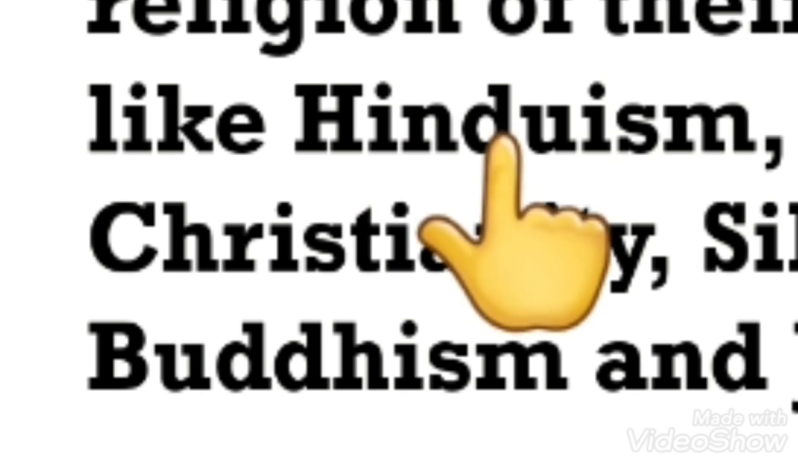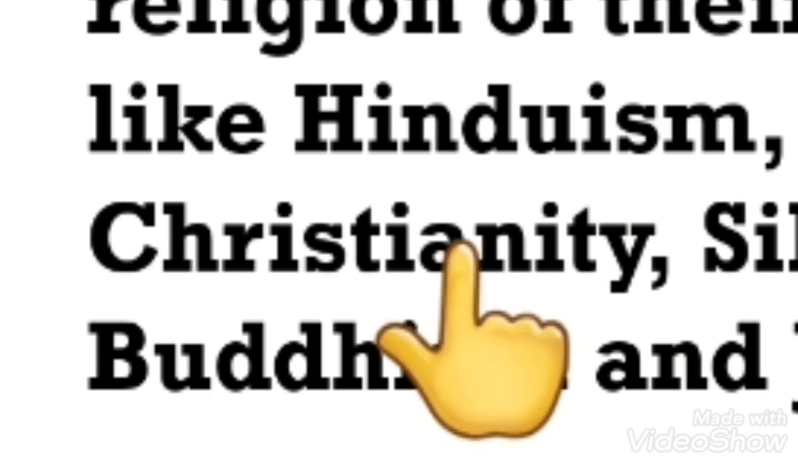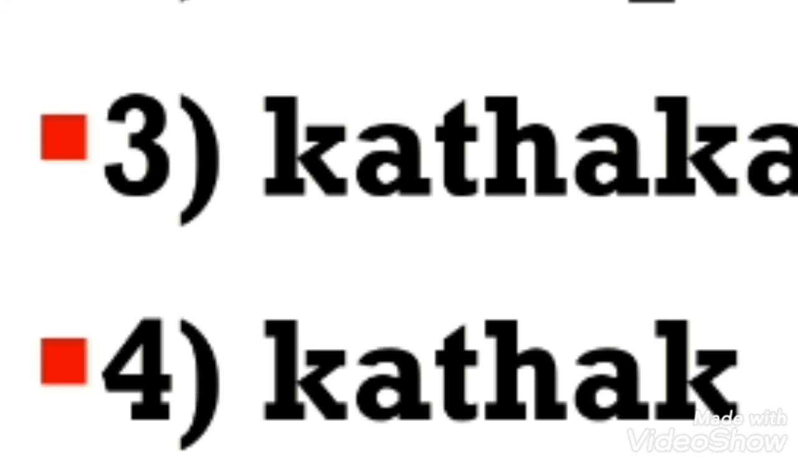Different religions practice and follow the religion of their own choice, like Hinduism, Islam, Christianity, Sikhism, Buddhism and Jainism. Now question number 3: name any 4 classical dances of India. The 4 classical dances of India are Odissi, Manipuri, Kathakali and Kathak.